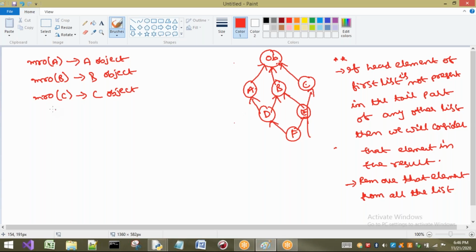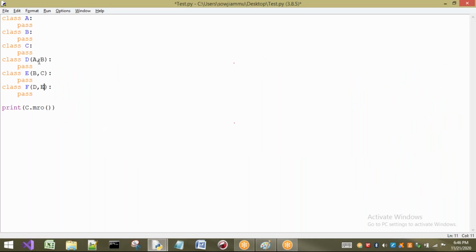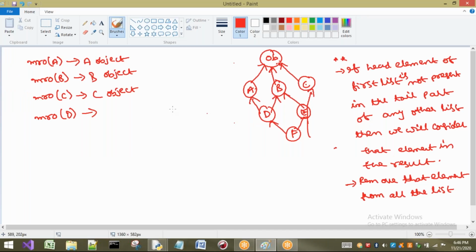Next, come to this D. MRO of D. So what am I writing? First I am writing A according to the order left to right. See here what I have written, A comma B. So first it will give you D. After that we will get A. After that we will get B. After that we are going to get object. I can say this one, no problem.